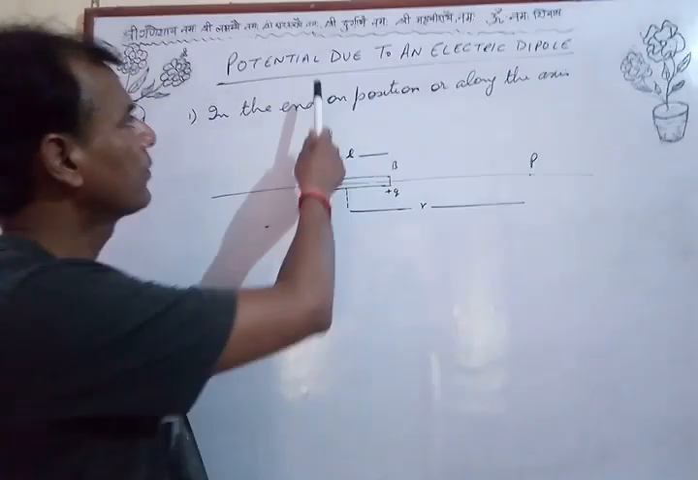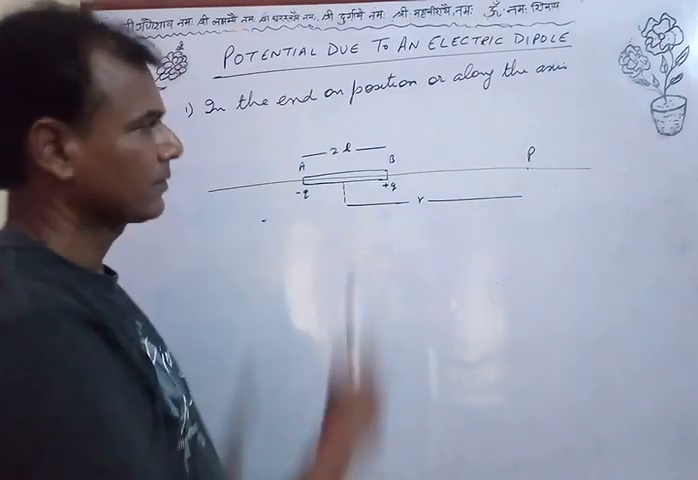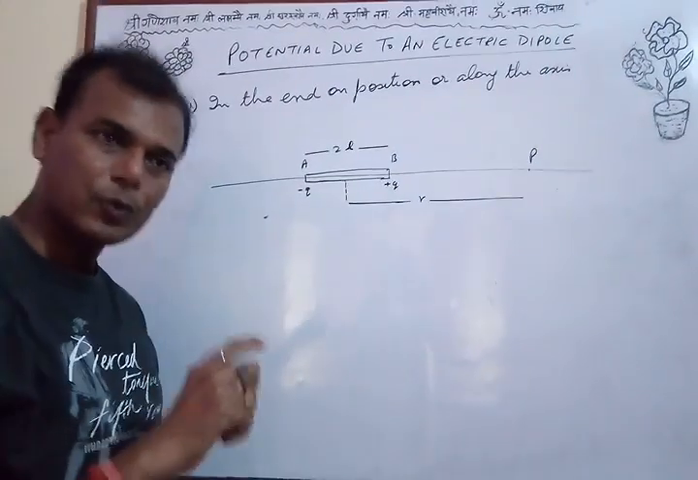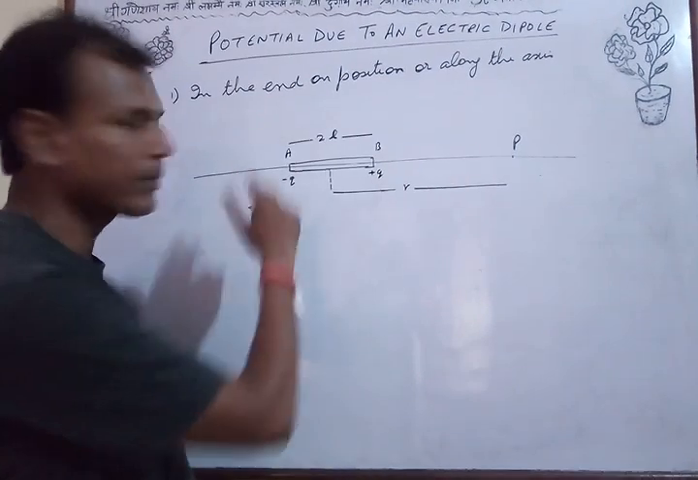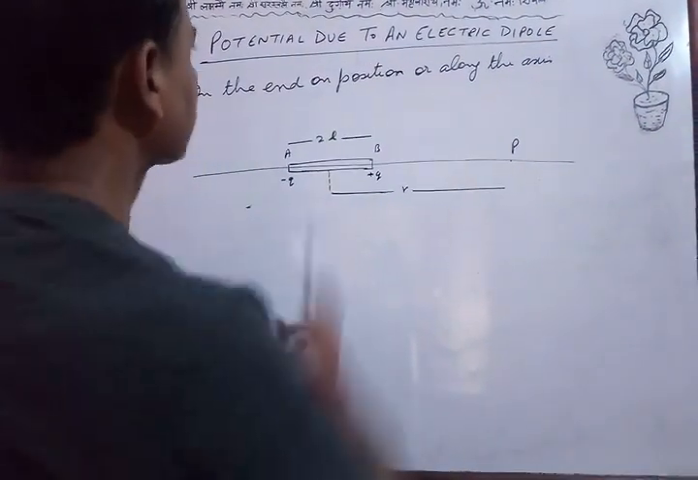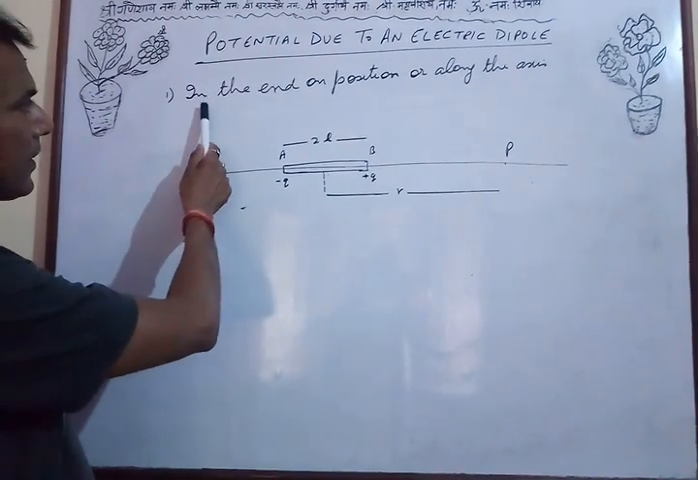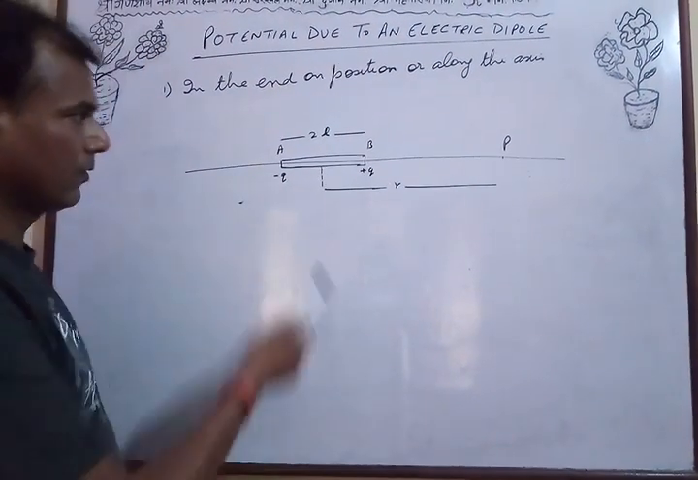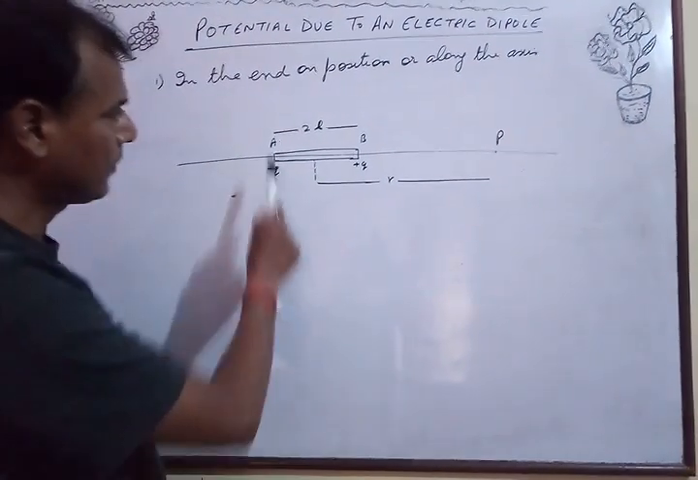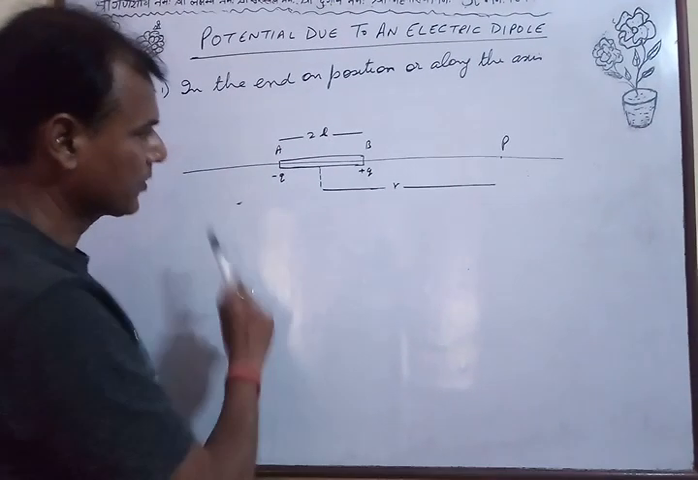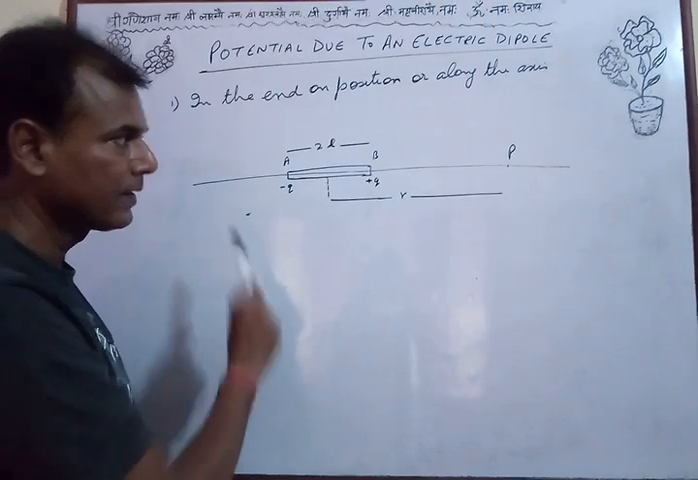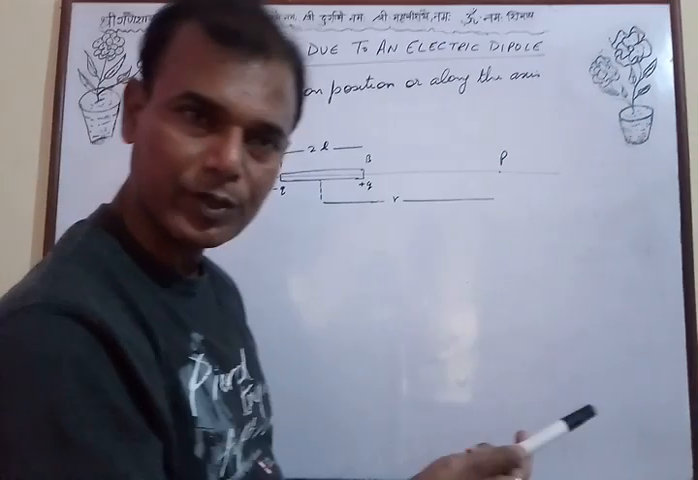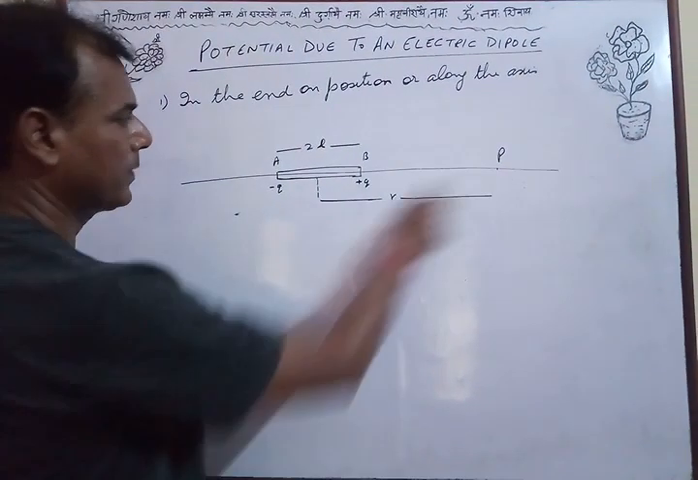The next topic is potential due to an electric dipole. We have already studied what an electric dipole is: a pair of two equal and opposite charges kept at a small distance apart forms a dipole. Under this heading, we have two derivations. First is in the end-on position, or along the axis. Let AB be a given dipole of length 2L having charge plus Q at B and minus Q at A, and let P be any point on its axis at which we have to find the electric potential, and the distance of this point P from the dipole is R.